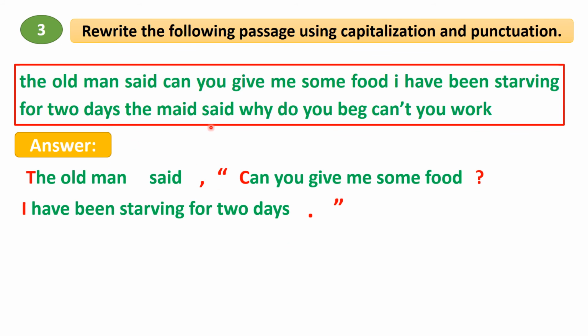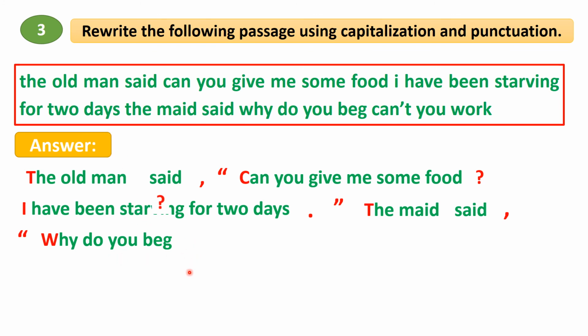Then the maid said. The subject is the maid. Here The will be with capital letter T. The maid. Then the reporting verb said. After said, we have to give a comma, and then after the comma we have to start with an inverted comma, and then the reported speech. The reported speech will be with capital letter W. As it is an interrogative sentence, we have to give a question mark.